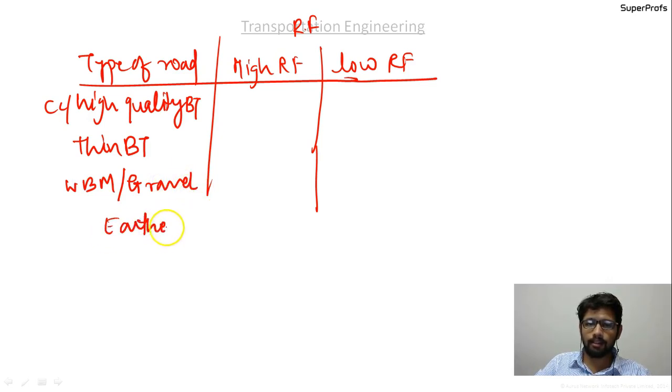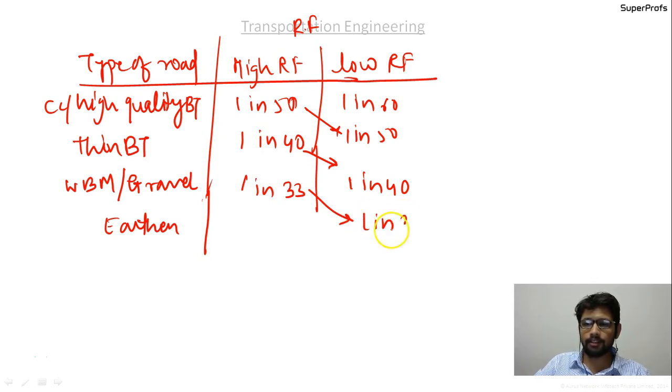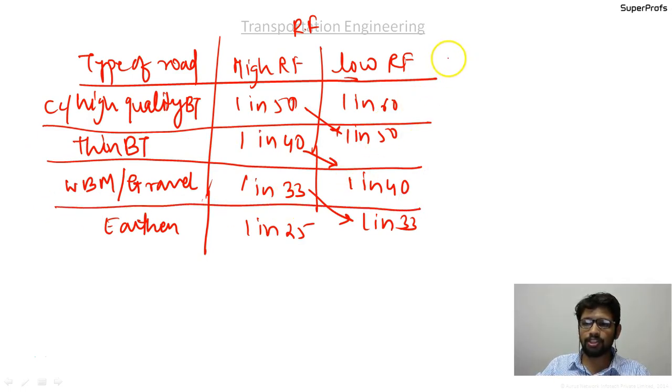In this, if the rains are low, the camber should be 1 in 60. In high rainfall regions, it should be 1 in 50. Again 1 in 50 comes over here, and here it comes 1 in 40. 1 in 40 comes over here, and here comes 1 in 33, not 30. Here again 1 in 33, and here it comes 1 in 25. This table should be on the tip of your tongue. It will be very helpful in solving the questions based on the camber.